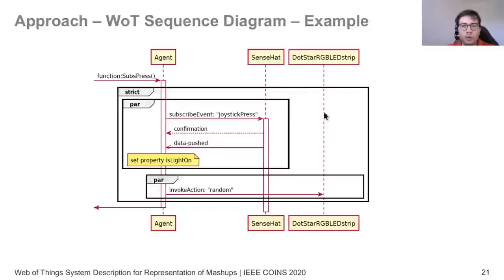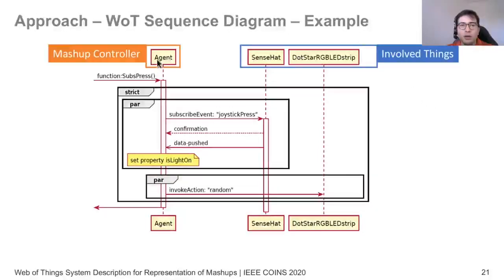So here we see most of the elements that we are proposing for sequence diagrams that are specific for Web of Things mashups. Here on the top, we see the mashup controller and the involved things. So the mashup controller interacts with these things. Then we see the type and name. So here, what is triggering the mashup. So this is then a function.